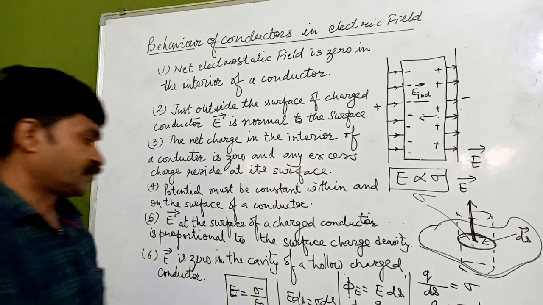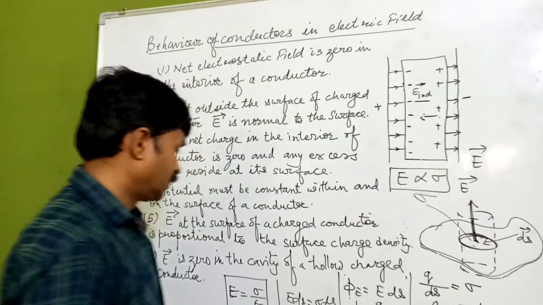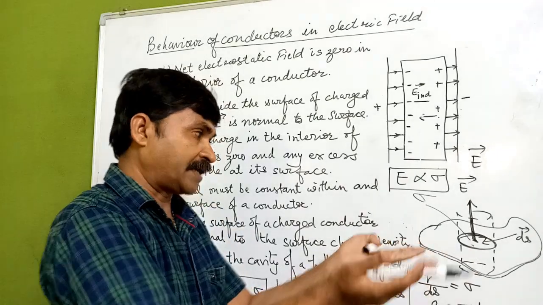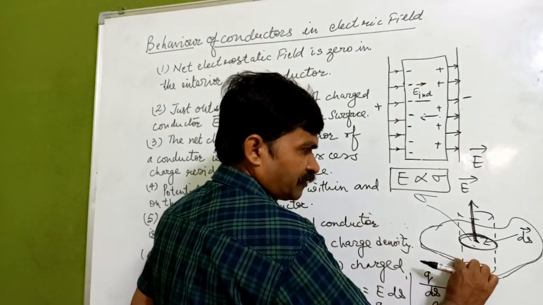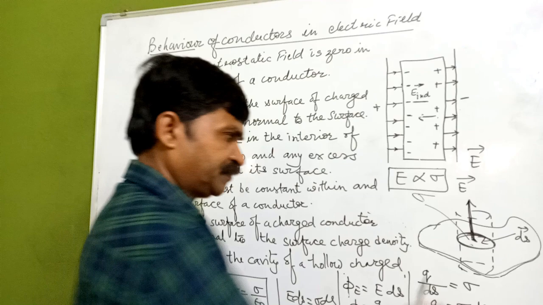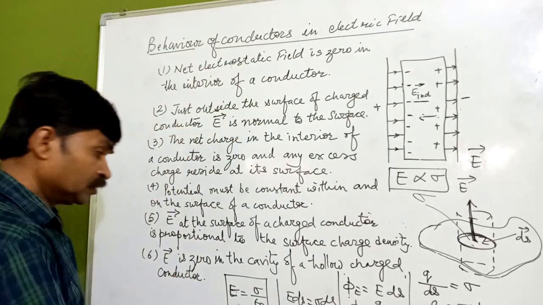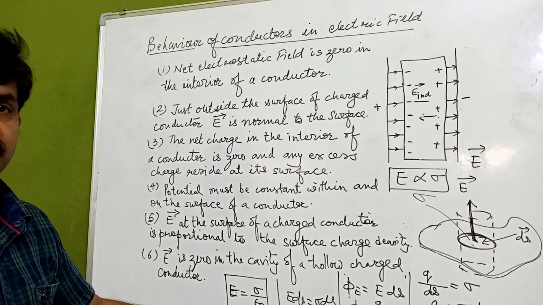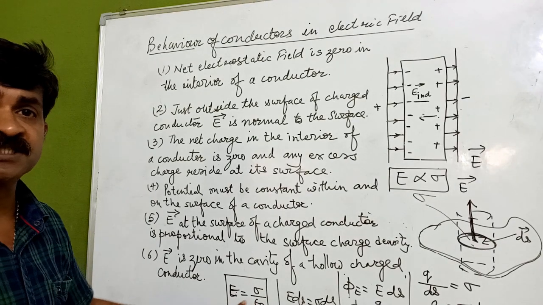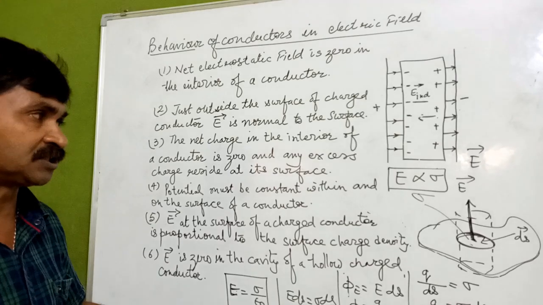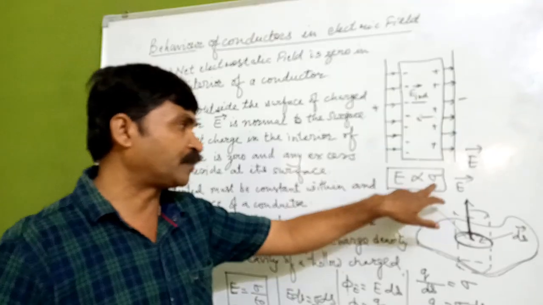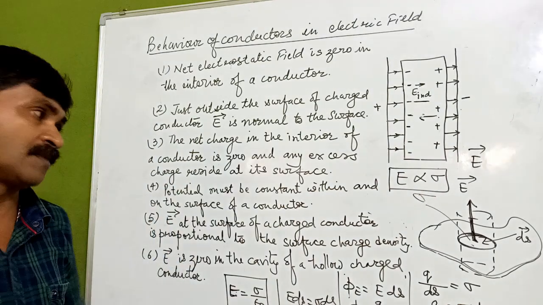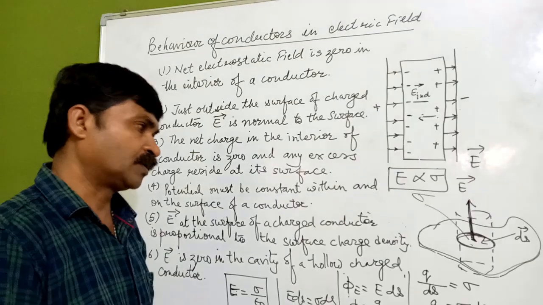So we can conclude that the electric field we are getting at this surface, where we have assumed a very small height, is sigma upon epsilon naught. What we get here is a relationship between surface charge density and electric field, and that relationship is proportional. The electric field is directly proportional to sigma, the surface charge density.